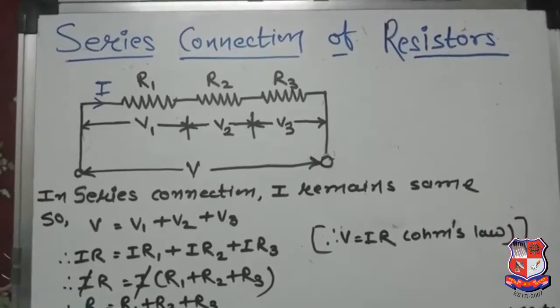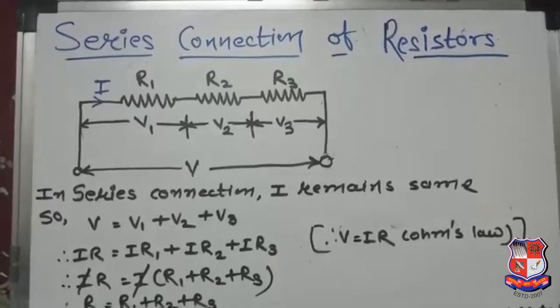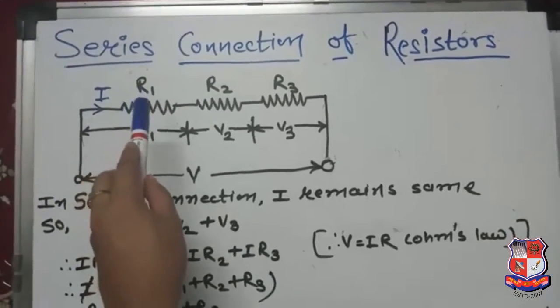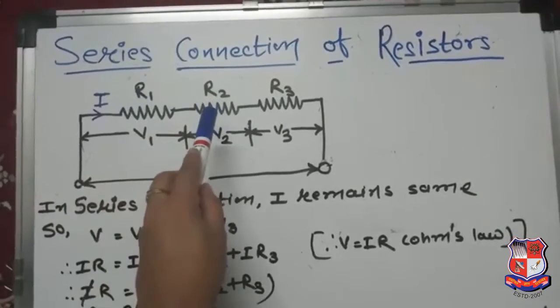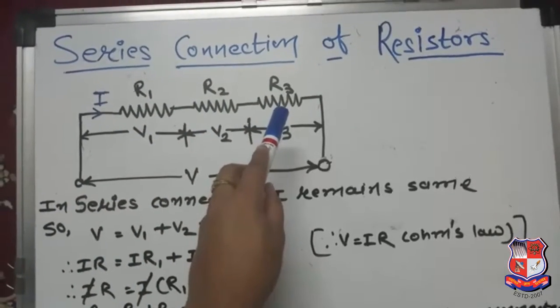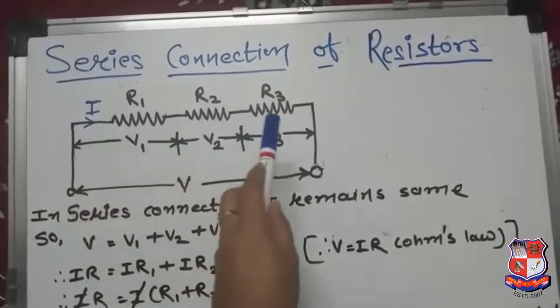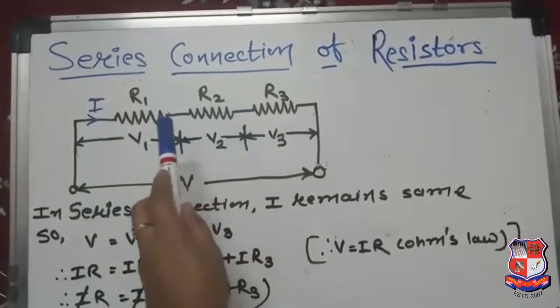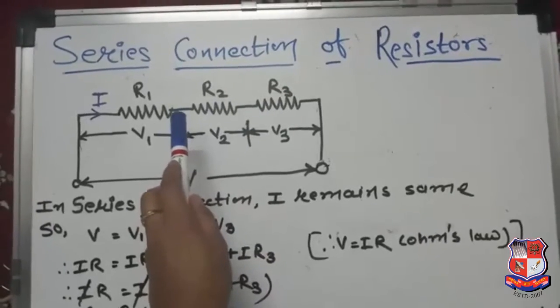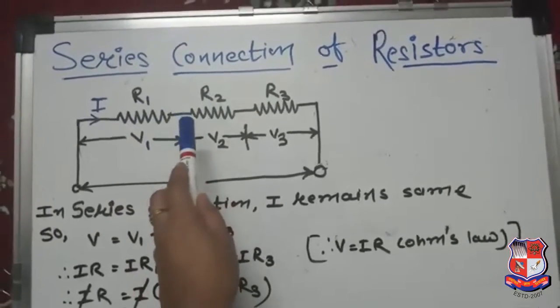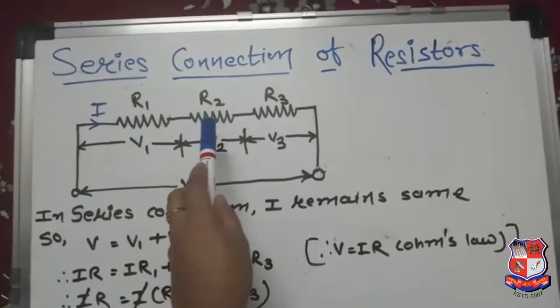End to end connection means what? Suppose, for example, 3 resistors having a resistance of R1 ohm, R2 ohm and R3 ohm respectively are connected in a series. Series means in one line, that is called an end to end connection. Means the second end of the first element is connected to the first end of the second element.